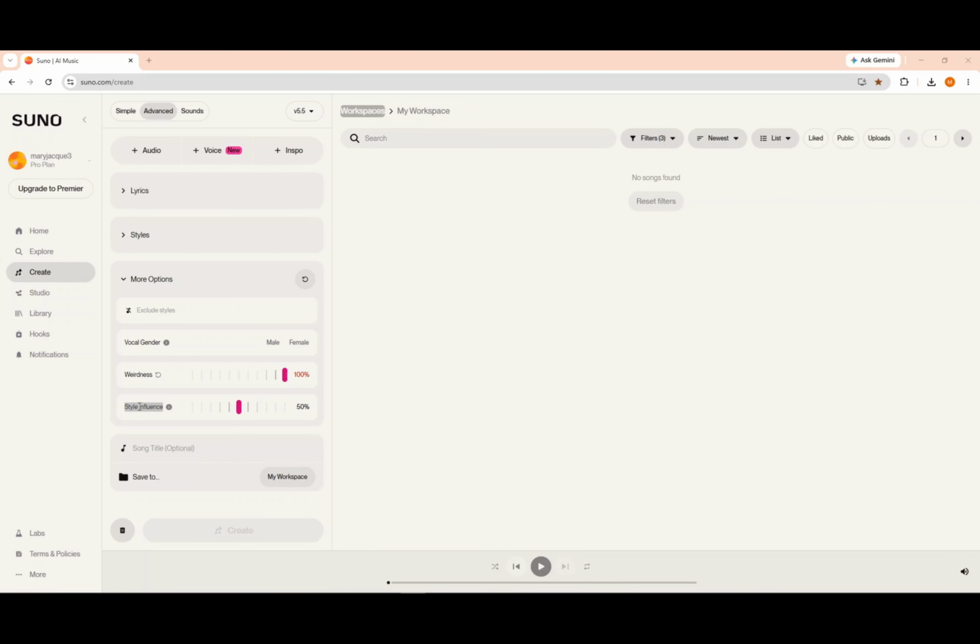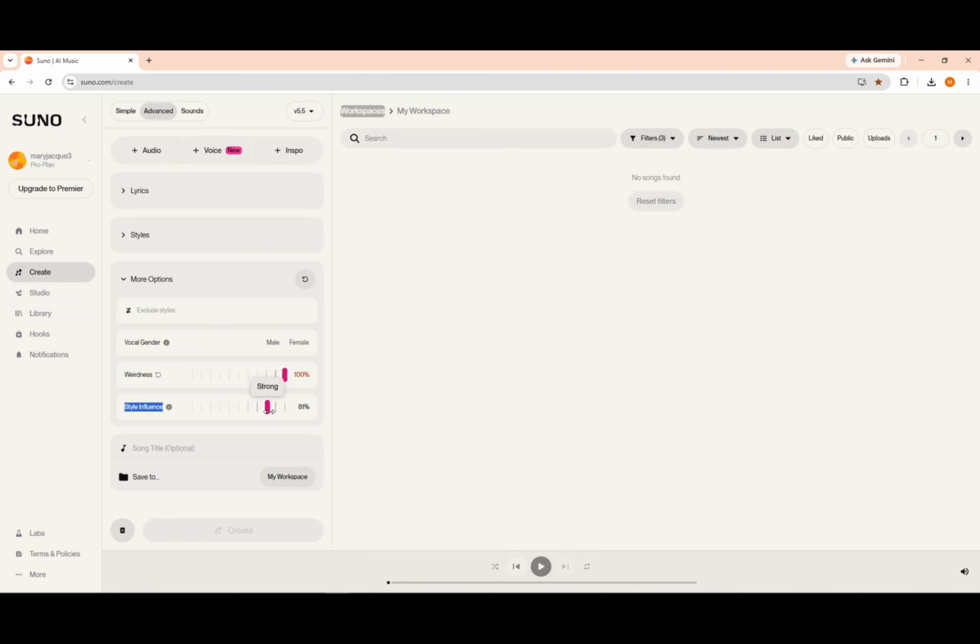Next, we find the style influence option, which is also a key setting because it determines how closely SUNO follows the style we write in the prompt. Low style influence. SUNO has more creative freedom and may deviate from the style you wrote. Result, more surprise, less control. Medium style influence. A balance between your idea and SUNO's creativity. Result, fairly close to what you requested, but with variations.